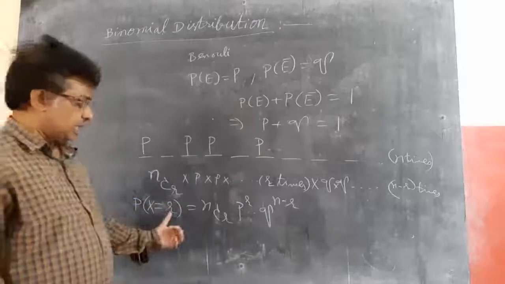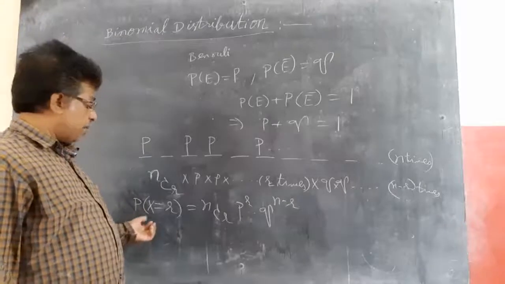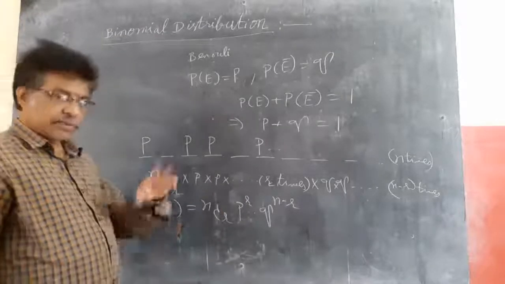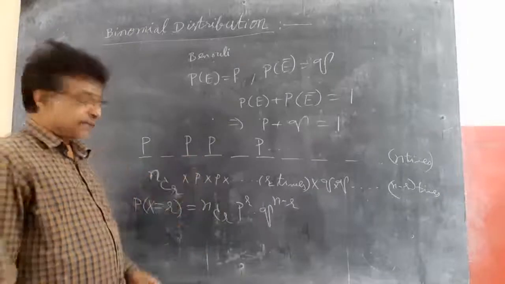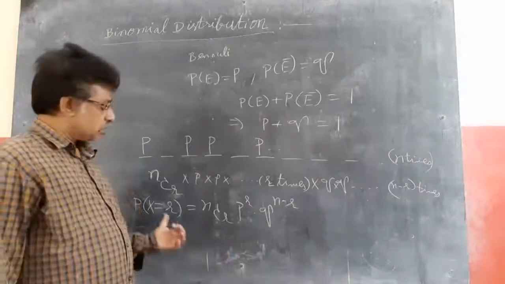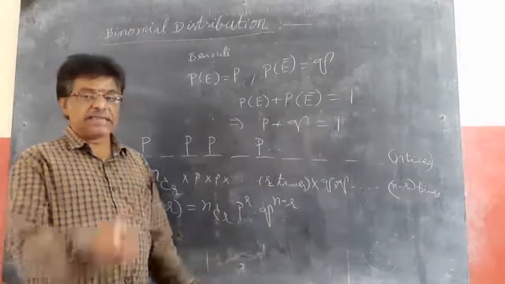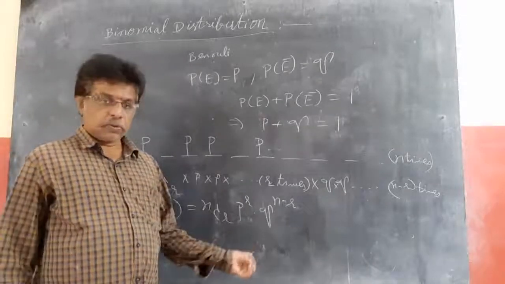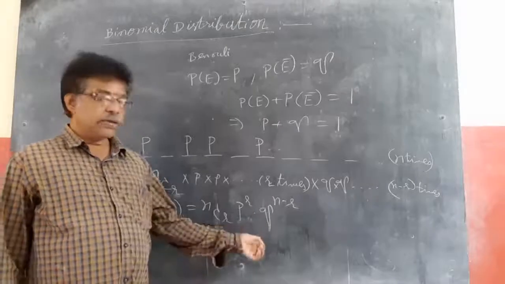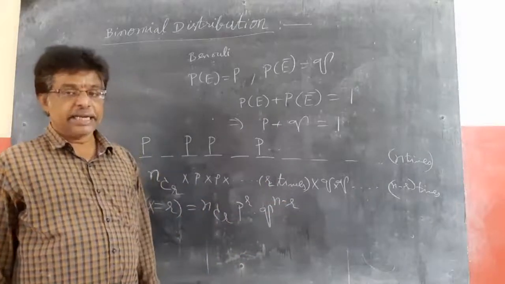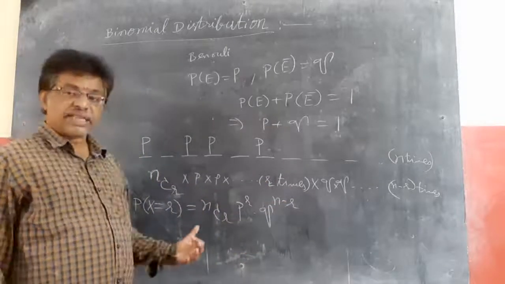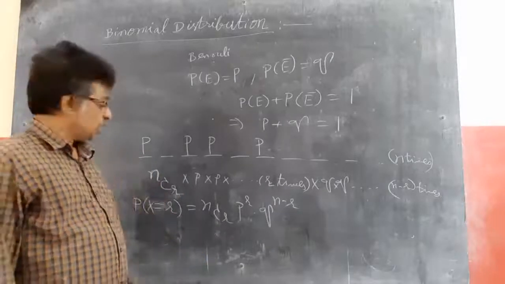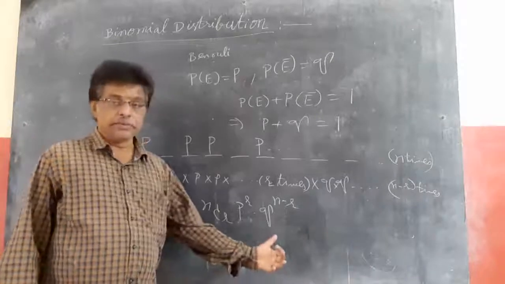So I am going to get r times success. For the probability of getting r successes when a coin is tossed 5 times, n becomes 5. I need to get 3 heads, so r becomes 3. So 5C3 into the probability of getting 1 success when a coin is tossed, 1 by 2, failure 1 by 2. So (1/2) power 3 into (1/2) power 5 minus 3 gives me the probability of getting heads 3 times. So this follows a binomial distribution.